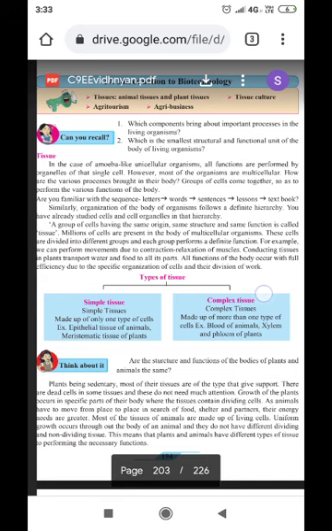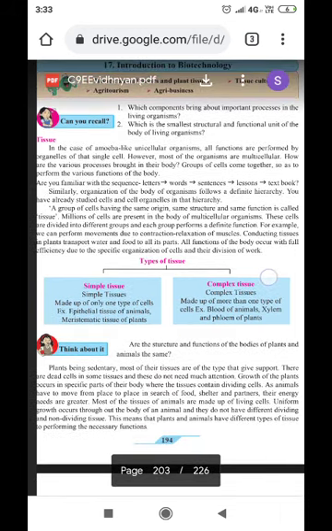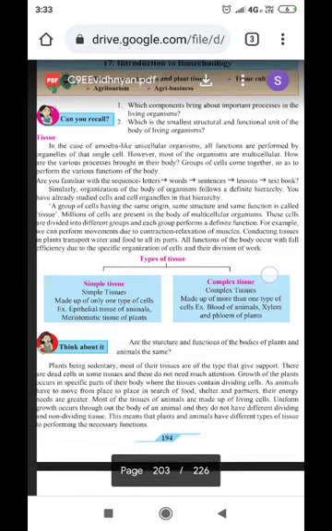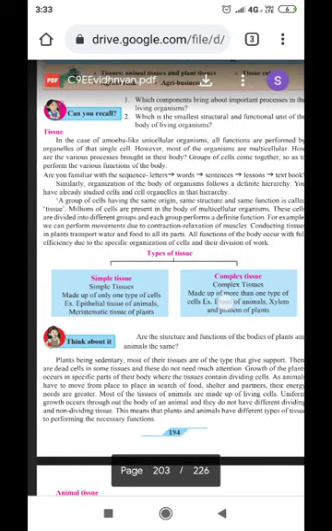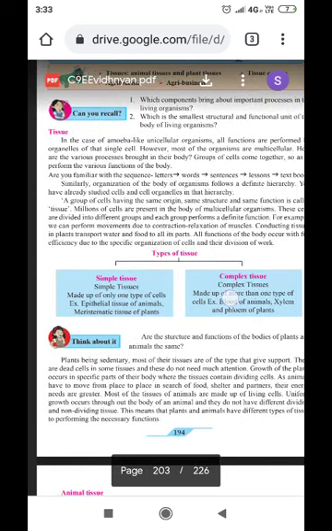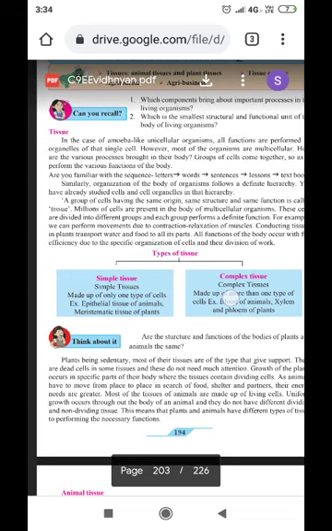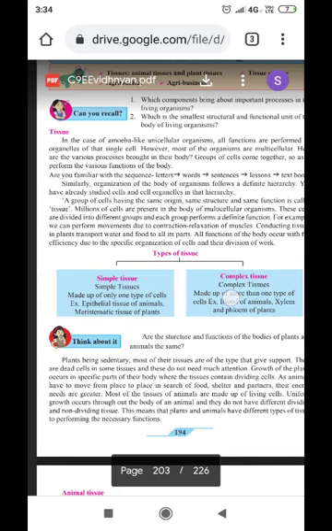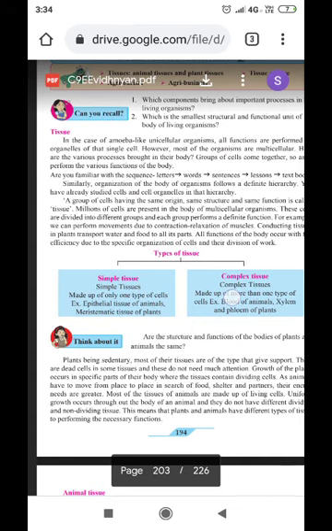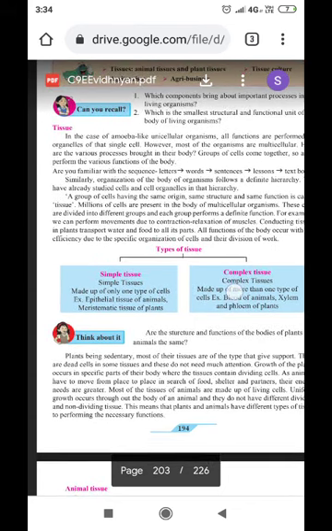So, first of all, we'll discuss the tissue. What is actually a tissue? Now, in the case of amoeba, like unicellular organisms, all functions are performed by organelles of that single cell. However, most of the organisms are multicellular. How are the various processes brought about in the body? Groups of cells come together so as to perform the various functions of the body.